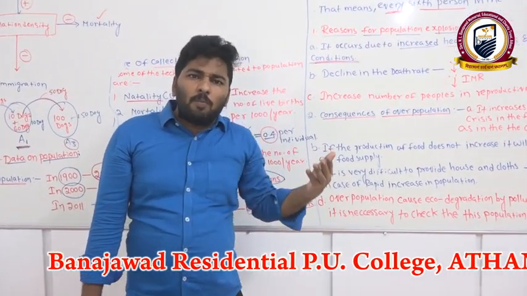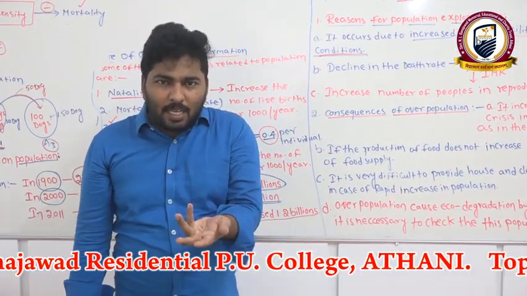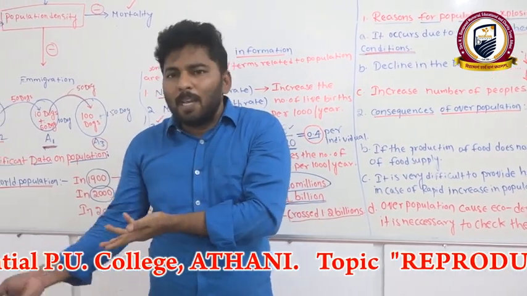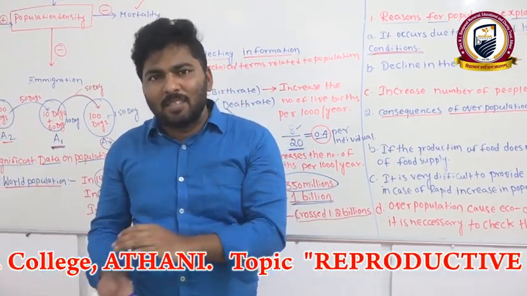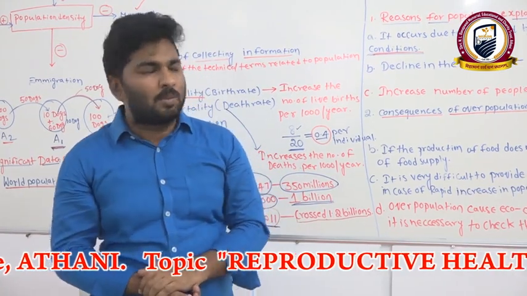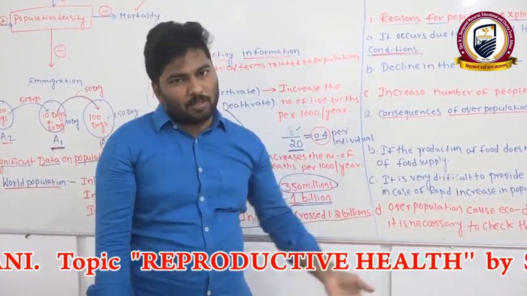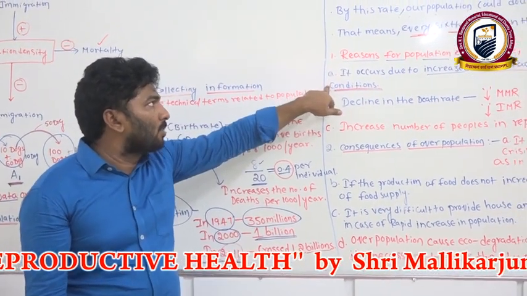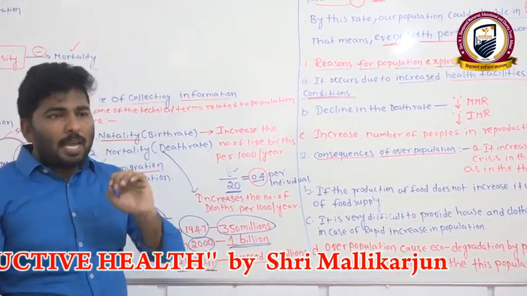Maybe in a few years you can see American people migrating to India. Obviously, the Indian population is going to increase. It may happen in the future. These are also factors in the population explosion.